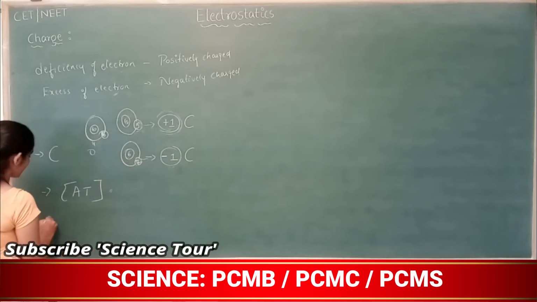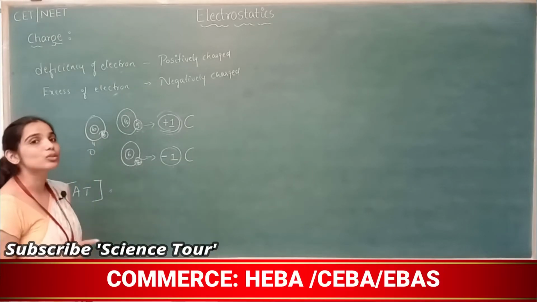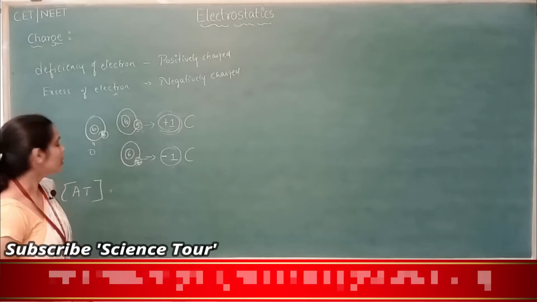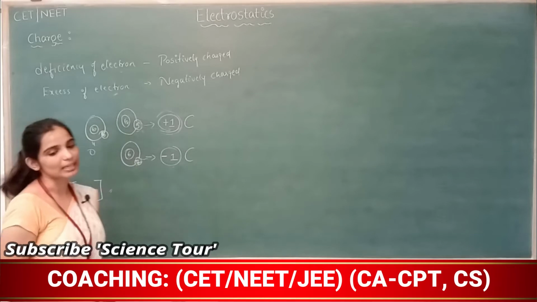So what are those other units? Electrostatic unit and electromagnetic unit. So what is that electrostatic unit?